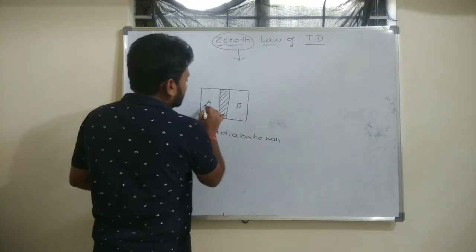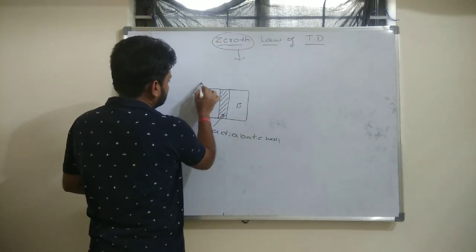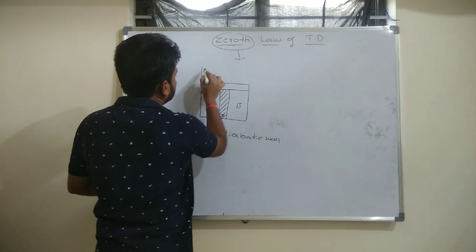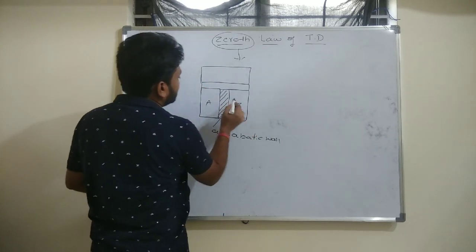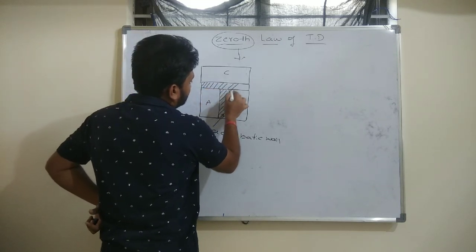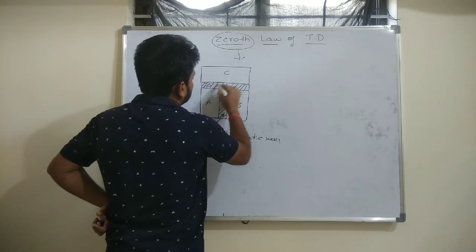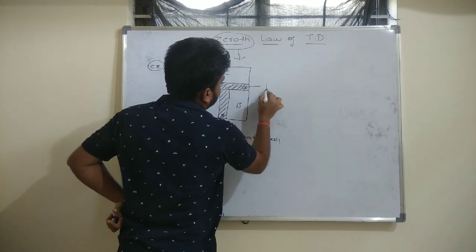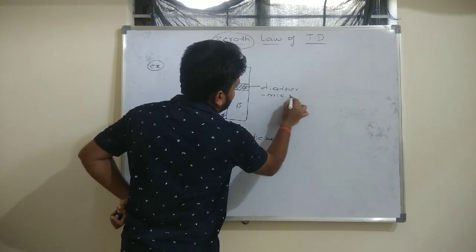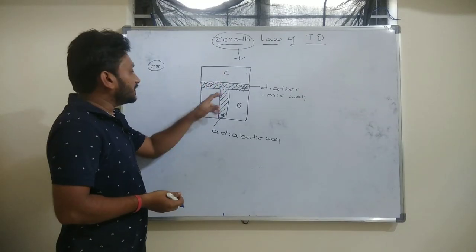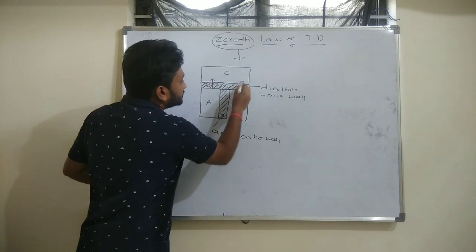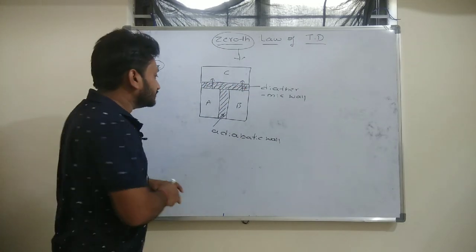Now, these two systems A and B are in contact with system C, separated by a diathermic wall. What do we mean by a diathermic wall? A diathermic wall will allow heat to pass through it, whereas an adiabatic wall will not allow heat to pass through.